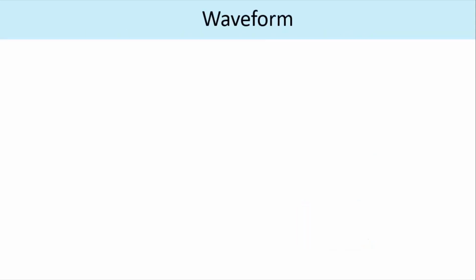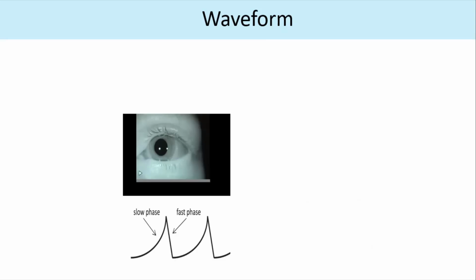So now this comes to the waveforms. Okay. Now in this video, you have to tell me what's the slow phase and where is the direction of the fast phase. So this is a jerky nystagmus. So jerky nystagmus is a type which has a slow phase and a fast phase. So initially you'll have a slow phase which will beat in one direction, and then you have the fast phase which is in another direction.